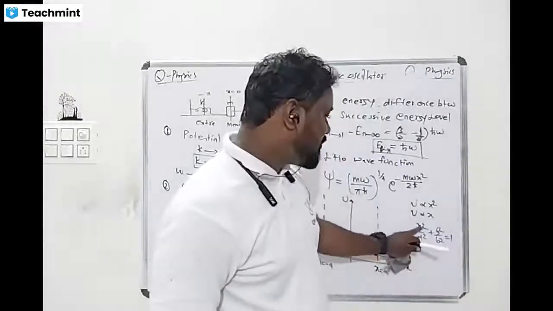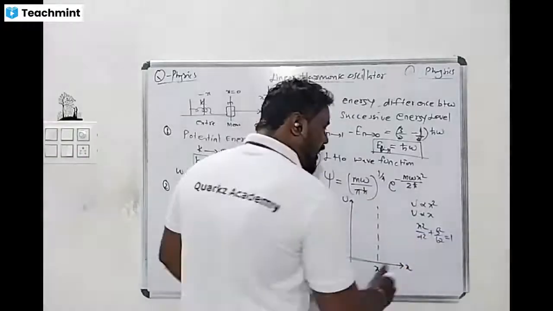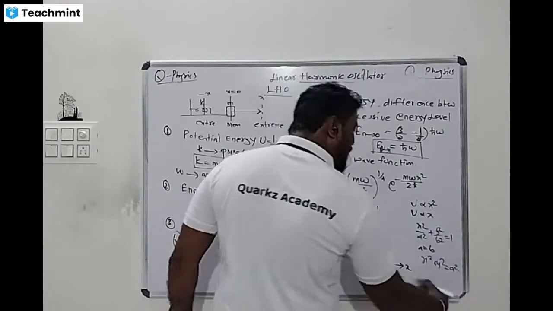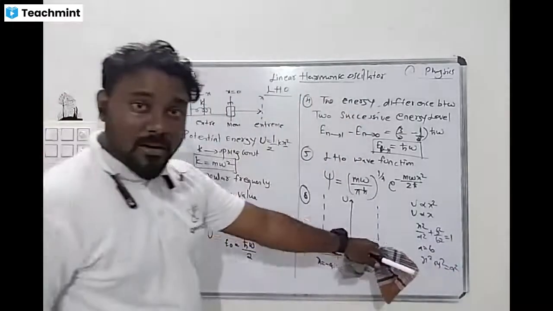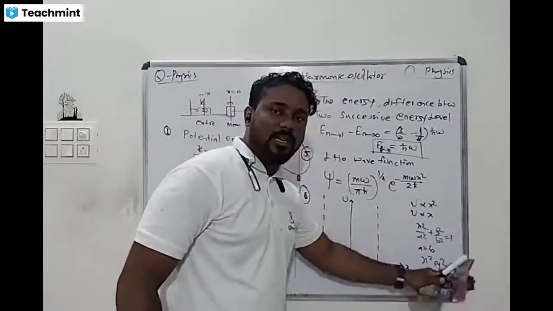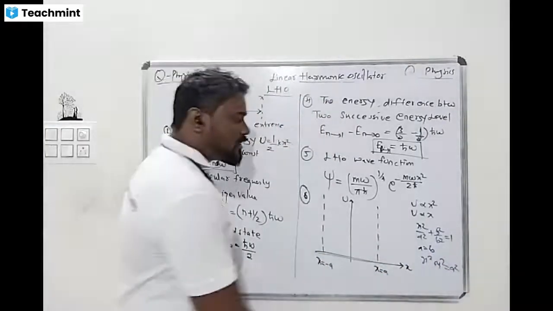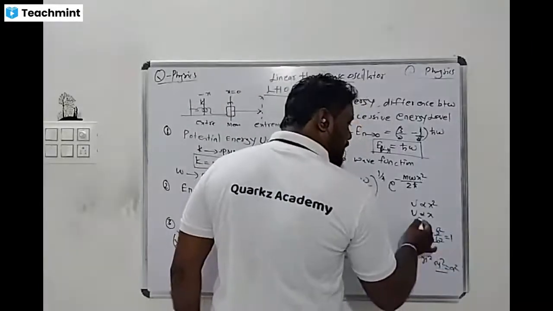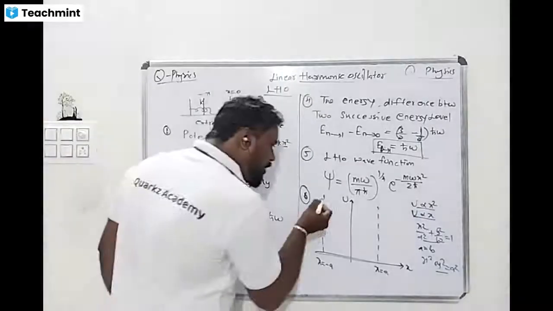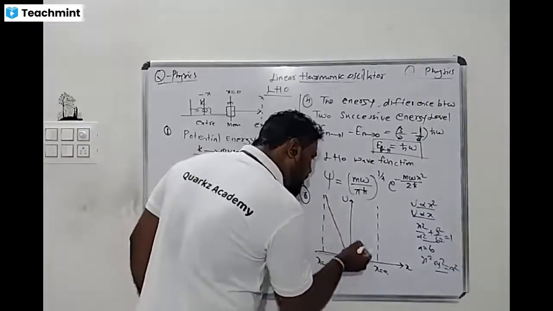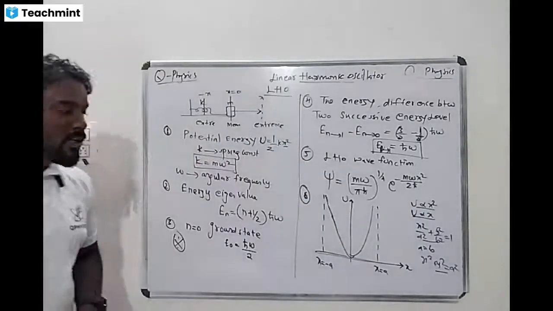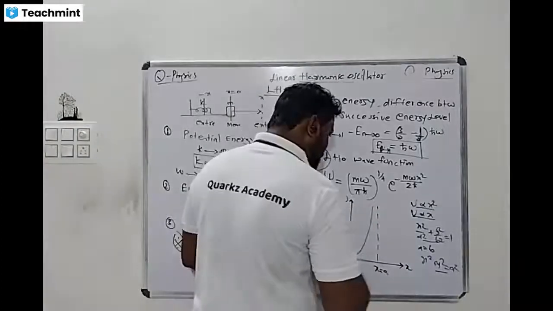But if a is equal to b, then x square plus y square is equal to a square, which is nothing but the equation for a circle. So this is an equation for a circle, this is for an ellipse, this is a straight line, and this is a parabolic function. This is a very important concept.